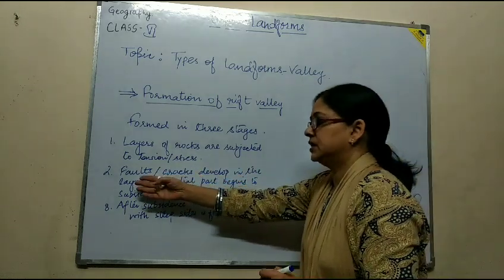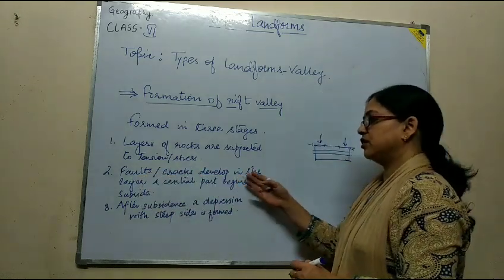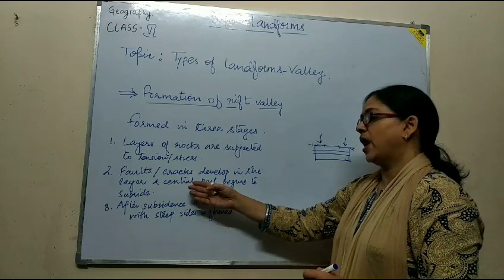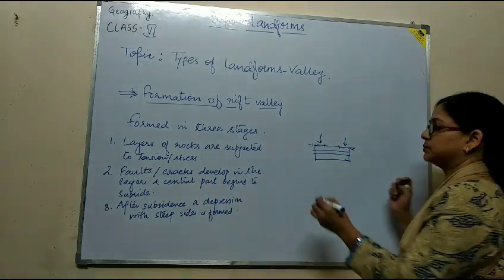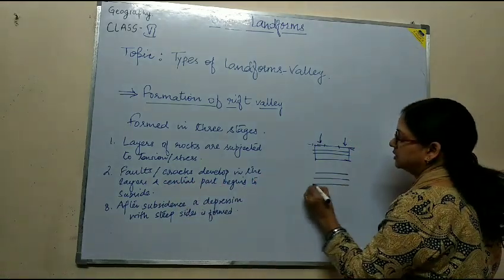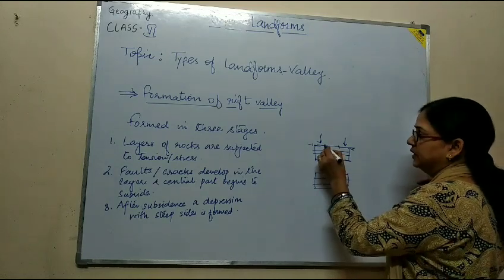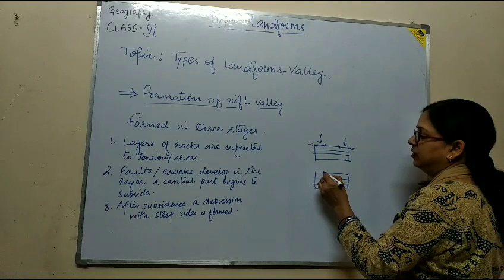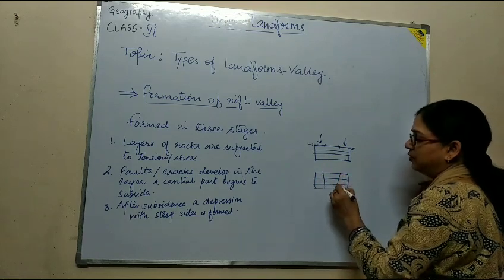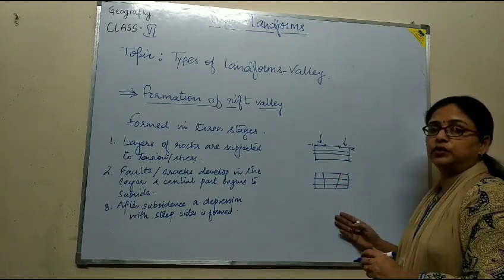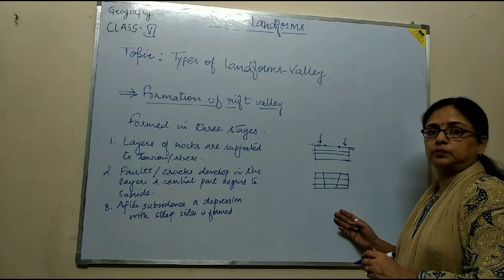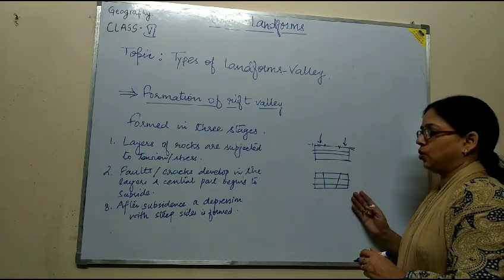The next stage is that faults or cracks develop in the layers, and the central part begins to subside. On the same rock strata, these cracks develop and reach the lower layer of the rock.